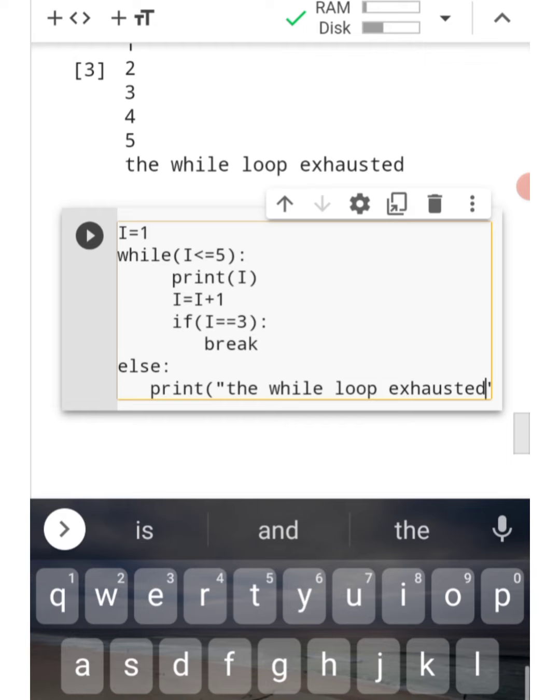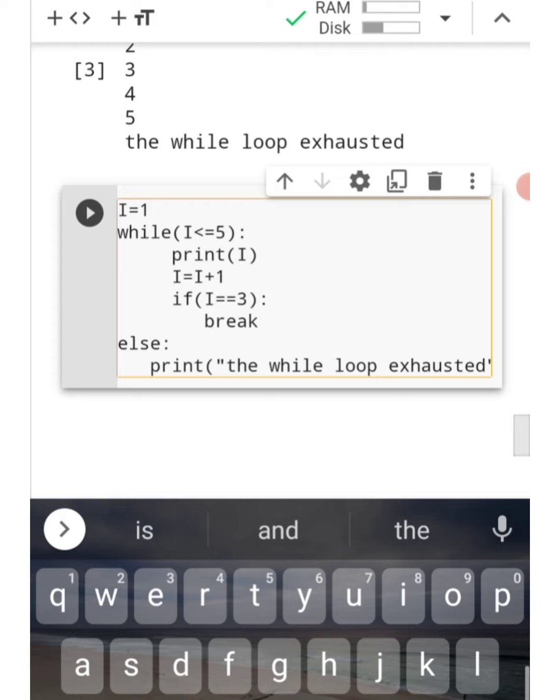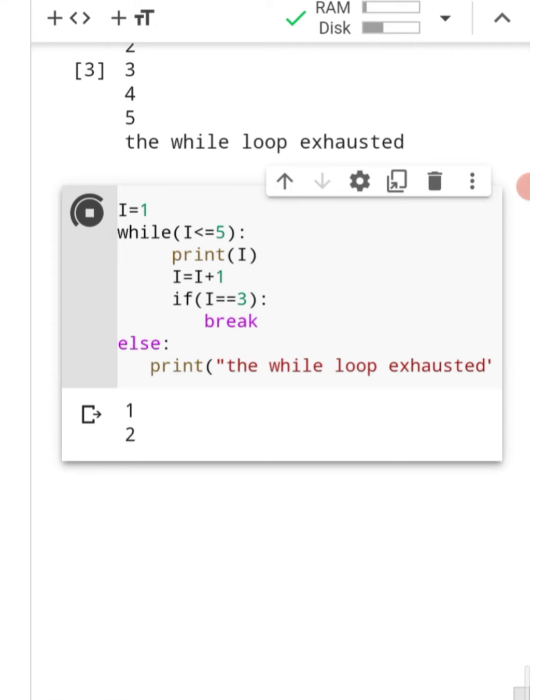Over here, while i is less than or equal to 5, the looping starts. While the loop runs, we print the value of i and increment it. If i is equal to 3, the moment the value of i reaches 3, it breaks the loop. It breaks the loop and skips the else part because of the break. You can see the example by running the code. It prints the values 1 and 2, and the moment it reaches the value 3, it breaks.